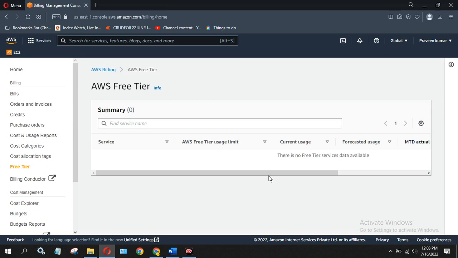Zero amount will be charged. After 12 months there will be a possibility of charges, right? Whatever service you use, you will be charged. So it is better to make a note of the date when you create your AWS account.